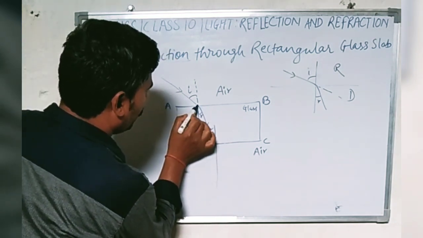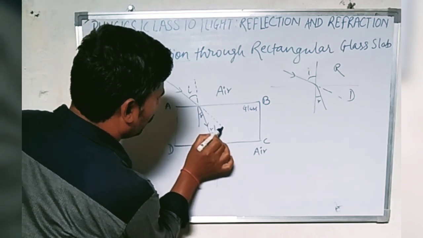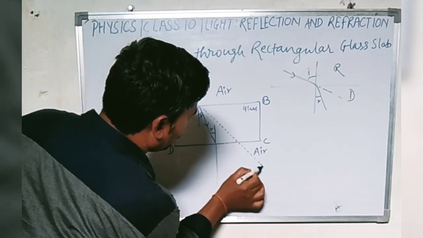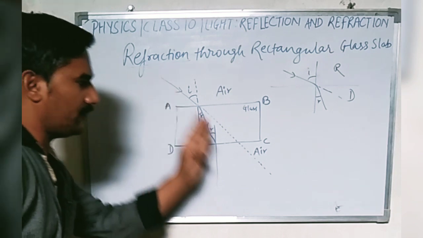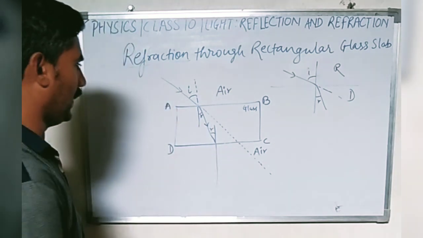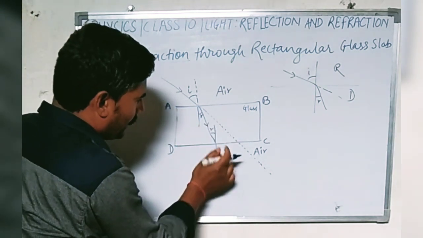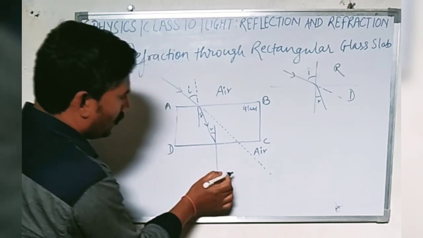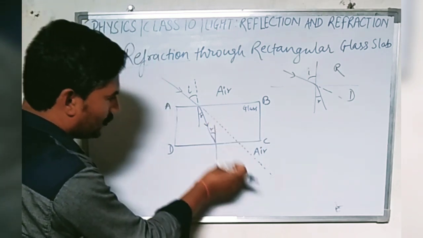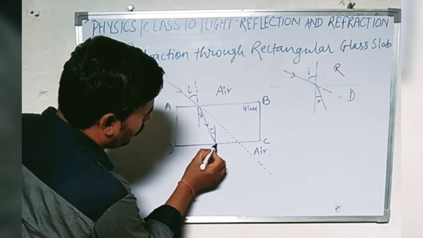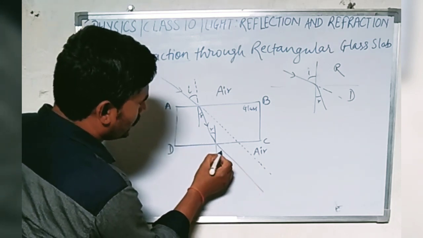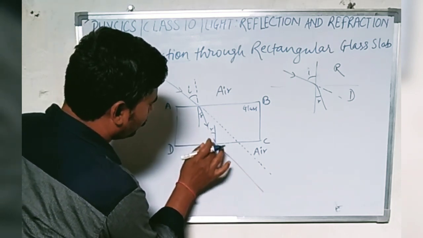So firstly, we will proceed this incident ray on its original path. Now this refracted ray bends away from the normal because it is coming from denser medium to rarer medium. So it is coming like this.